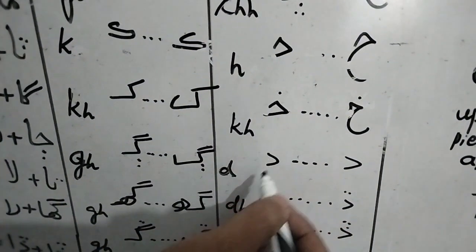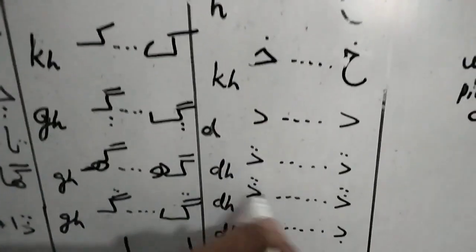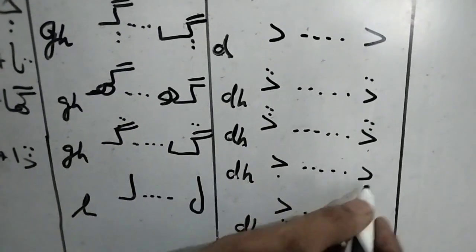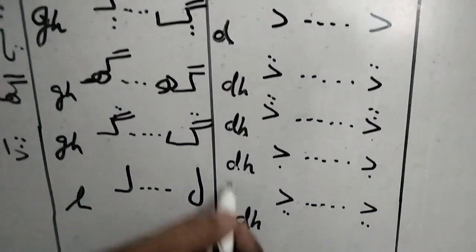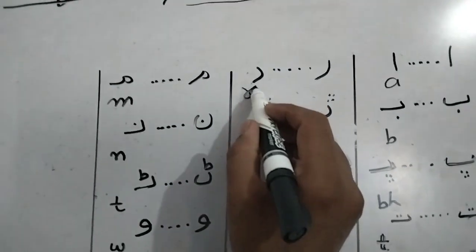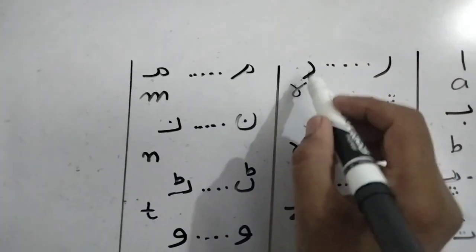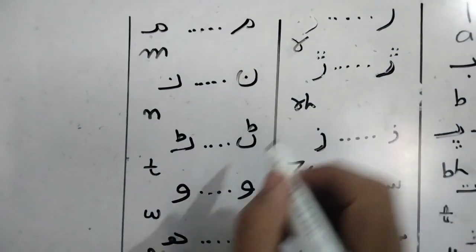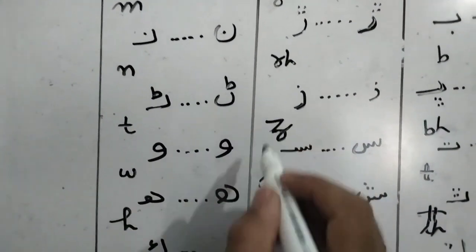Dal. This is a dal. D. Dal. DH. This is a half letter dal. DH used. Now come here. R. This is the R. Ray. This is a ray. The half letter ray. The RH, Z in English, Z is used.